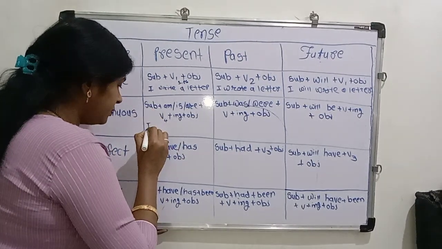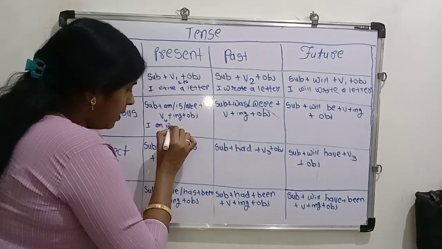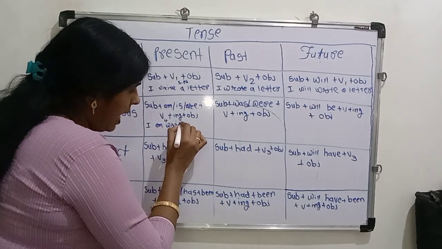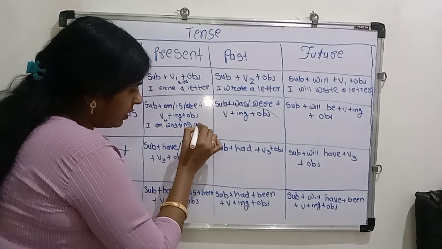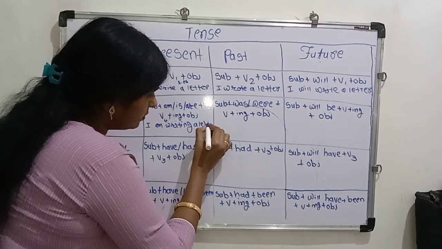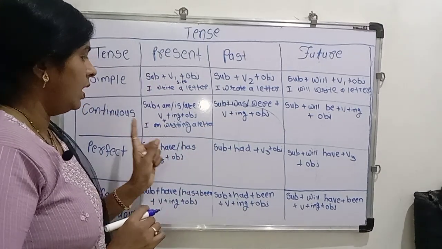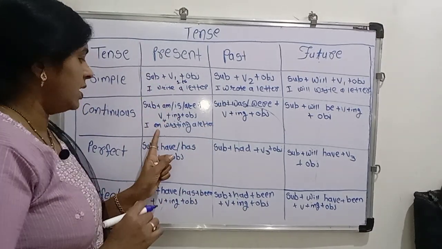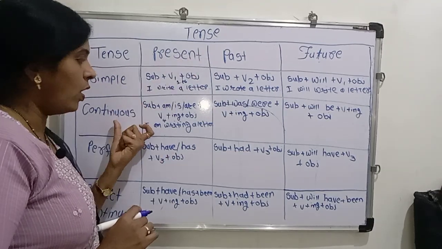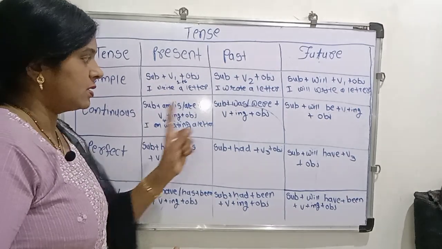First of all, we use the subject. I am writing a letter. I am writing a letter. This is the present continuous.